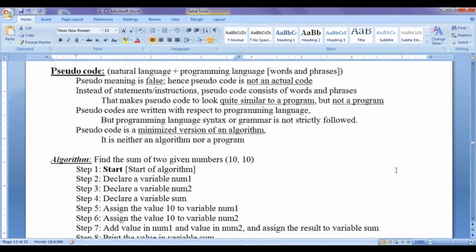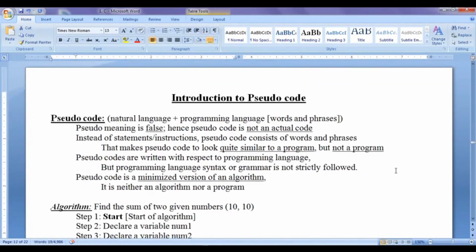So, for this tutorial, this much is enough, friends. In the next tutorial, we discuss flowcharts, how they are beneficial, how we write flowcharts, and how they are intuitive.